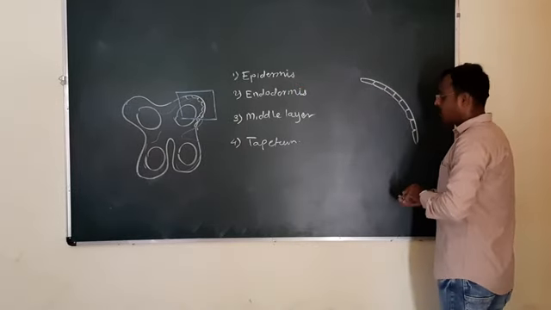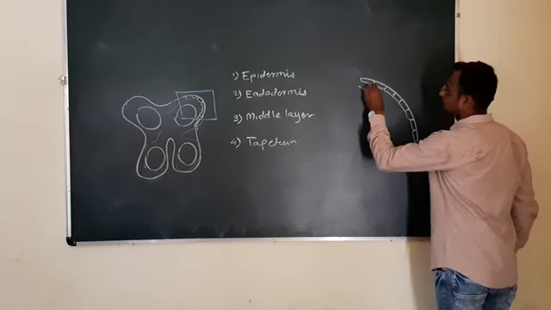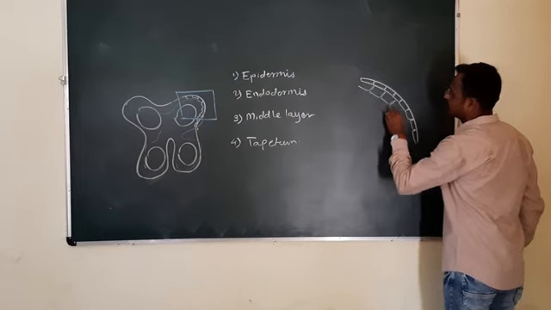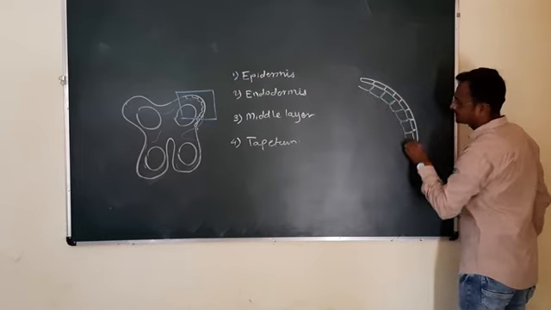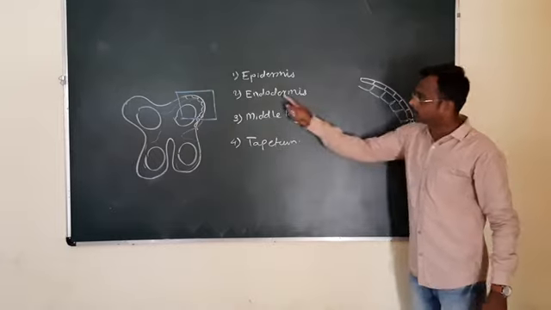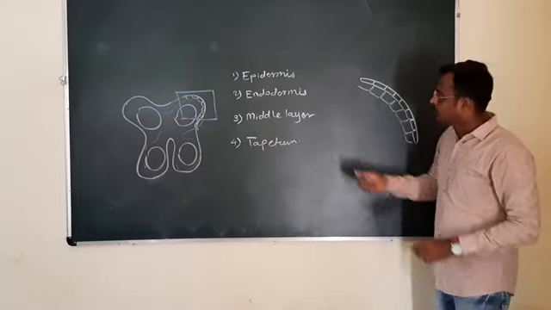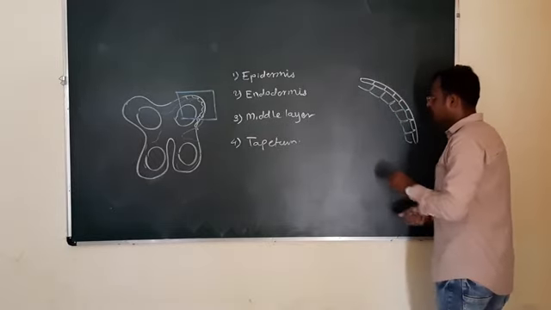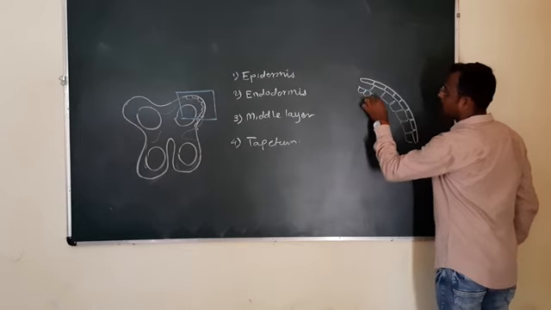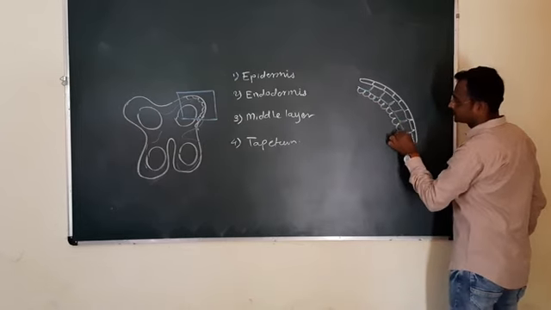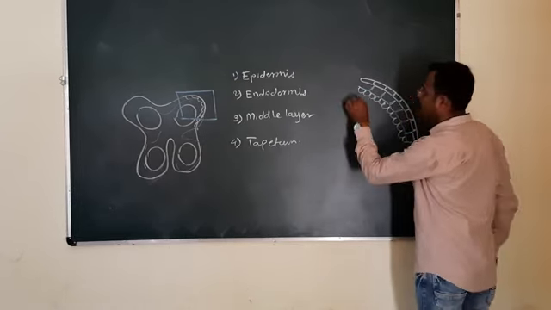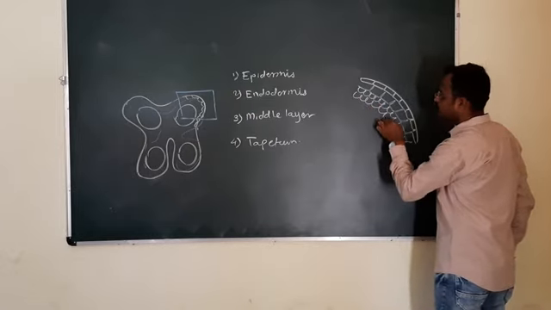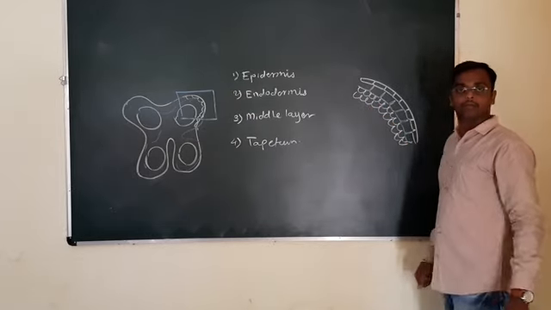Endodermis is made up of a single layer of flat cells. Next to the endodermis, there are 1 to 2 layers of middle layer.